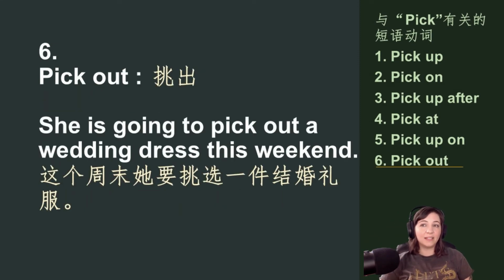The last one is pick out. To pick out means you just choose something out of a group of things. So here's how to use it in a sentence. She's going to pick out a wedding dress this weekend.